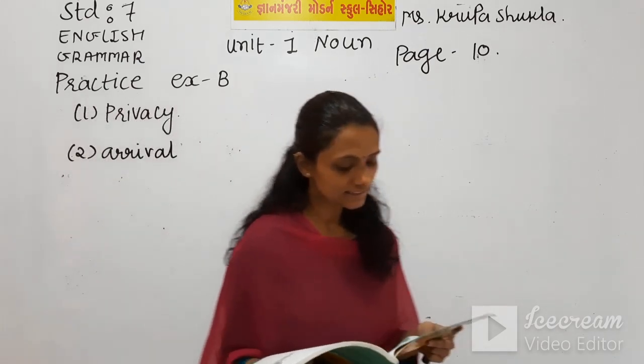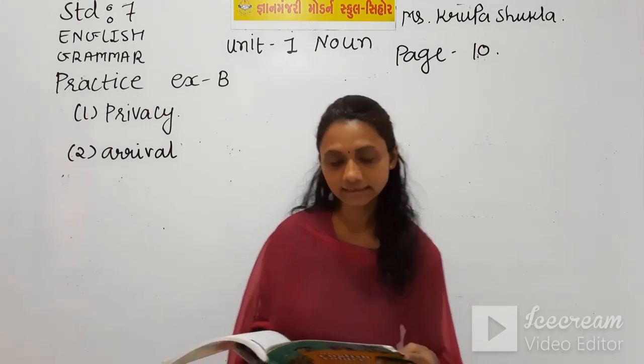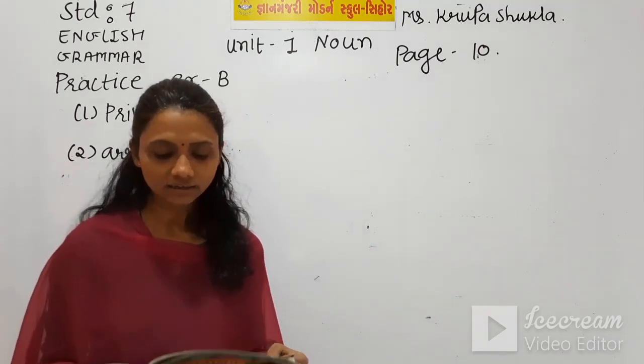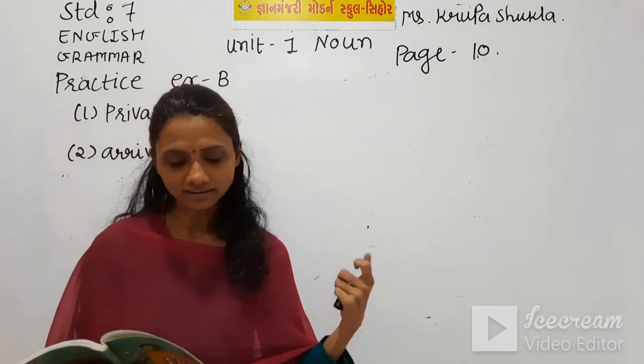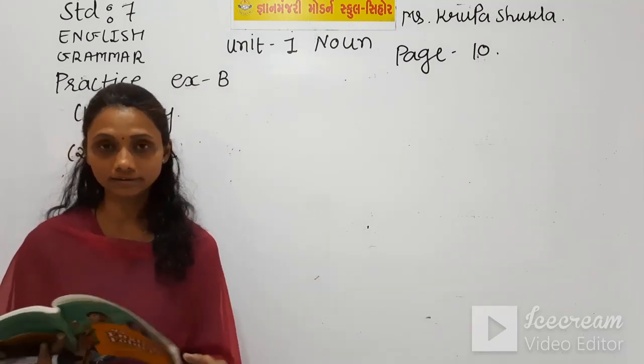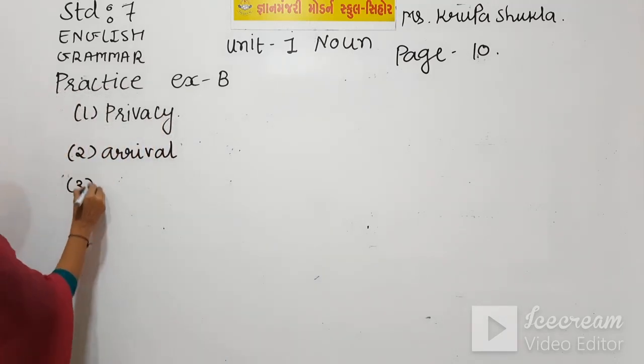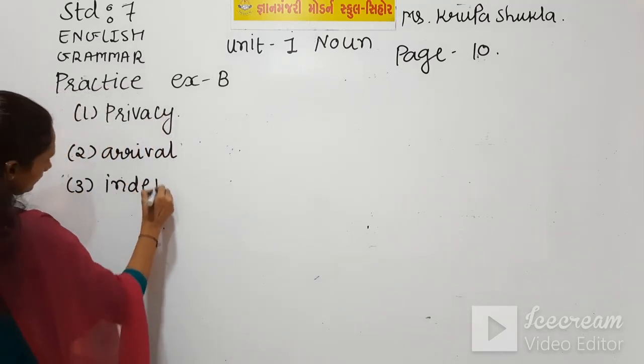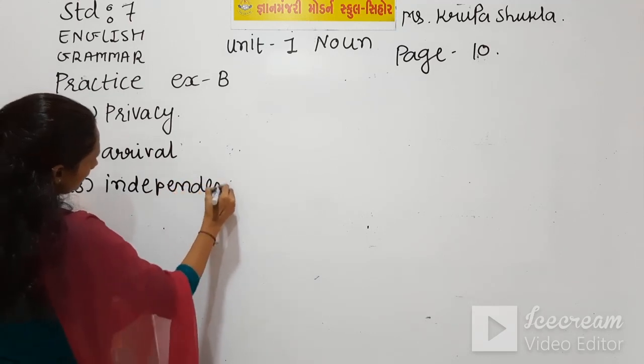Third is, South Sudan gained blank in 2011. Independent is given, and the right abstract noun of this word is independence. So the third answer is independence.